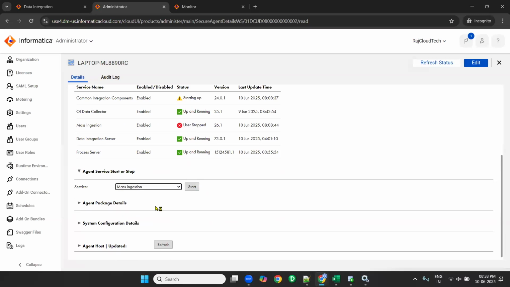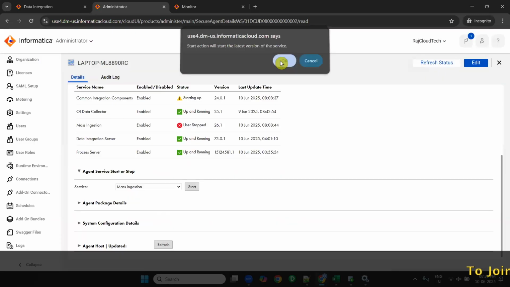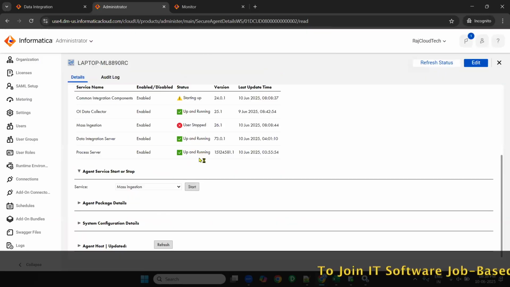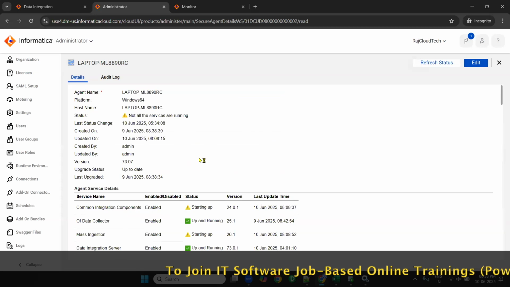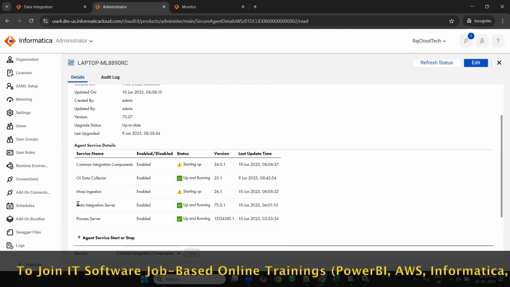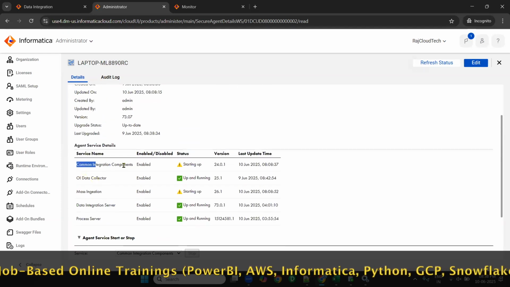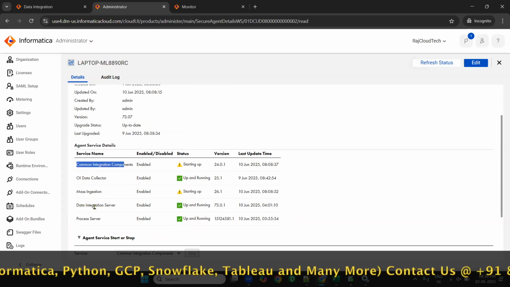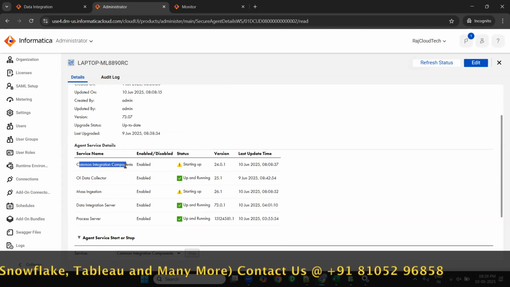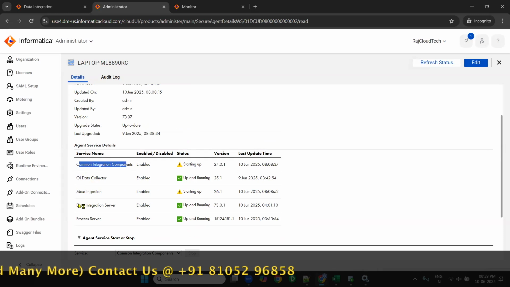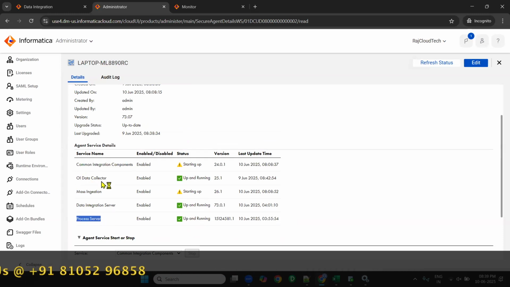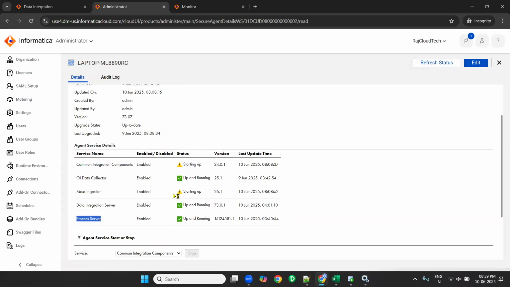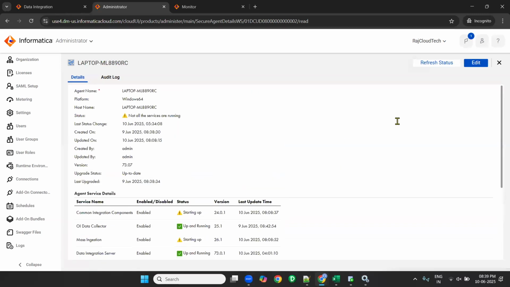Mass ingestion select start. So ultimately, to work on CDI, we require the data integration server service. We require this service, and also we require this service. To work on application integration, we require data integration, common integration, and also the process server. So the OA data collector and mass ingestion are not required. Meanwhile, they are starting up.